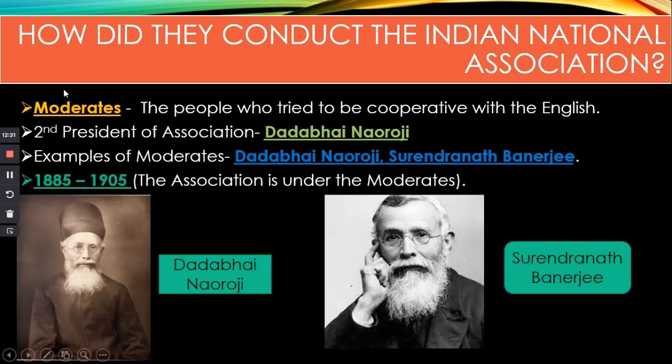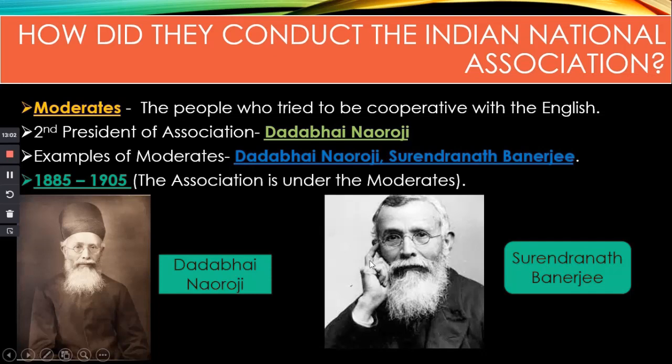Okay, moderates are the people who want to be cooperative with the English. The first president is W.C. Banerjee, and the second president of the association was Dadabhai Naoroji. You can see the picture of him, Dadabhai Naoroji. Then, some examples for these moderates: Dadabhai Naoroji and Surendra Banerjee.